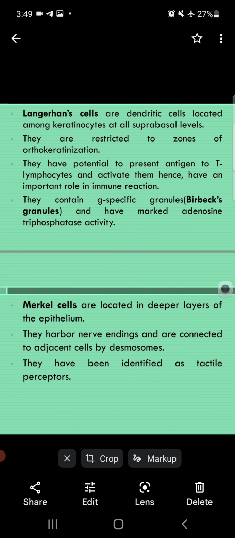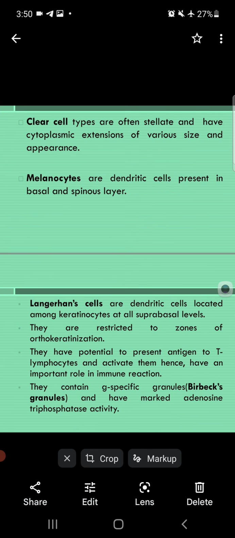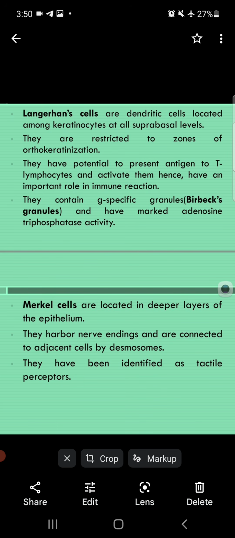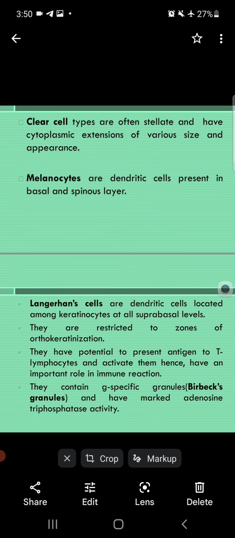And in physiology, we already discussed there are two types of receptor. One is the free nerve ending, and second is the separate cell. But the Merkel cell is the separate cell which acts as a tactile receptor. Merkel cells are located in the deep layer of the epithelium. Remember, of all these cells, clear cell, melanocyte, and Merkel cell are present in the deep layer. Only Langerhans cells are present in the above layer. Why? Because from above bacteria attack, it will stimulate the T lymphocyte to kill these bacteria.